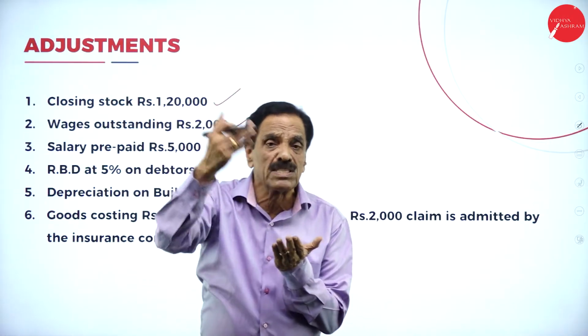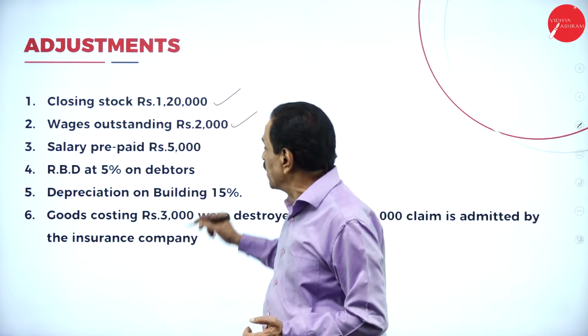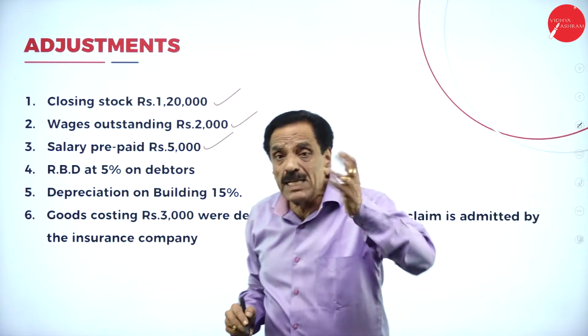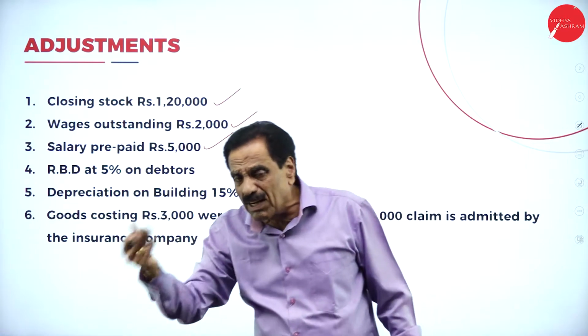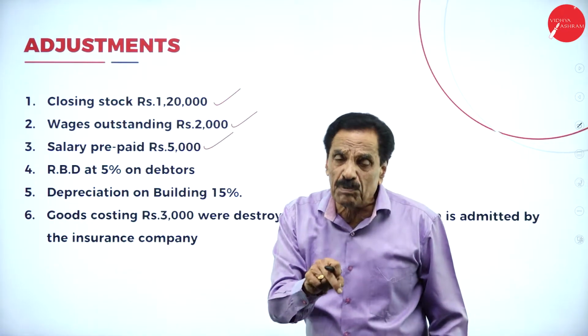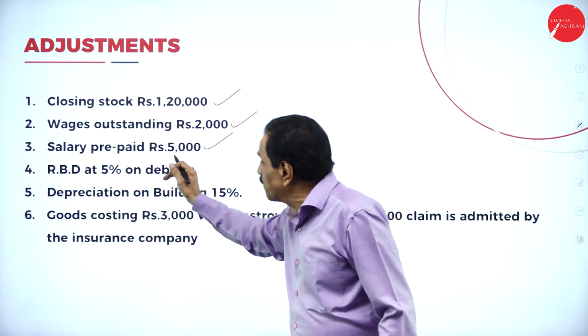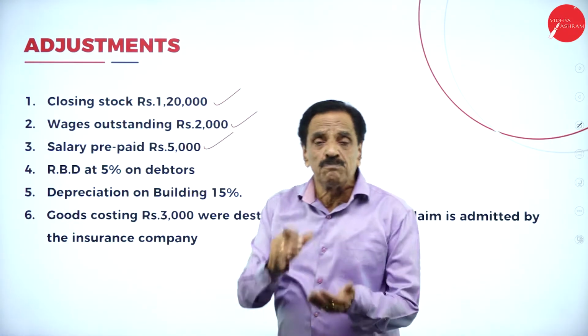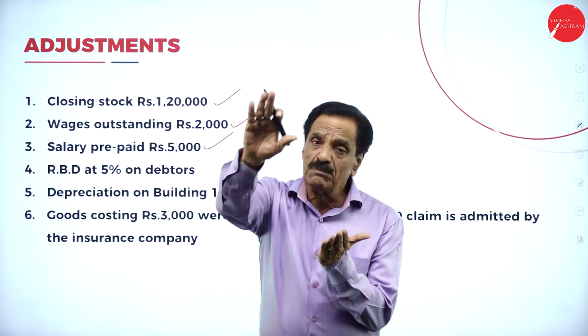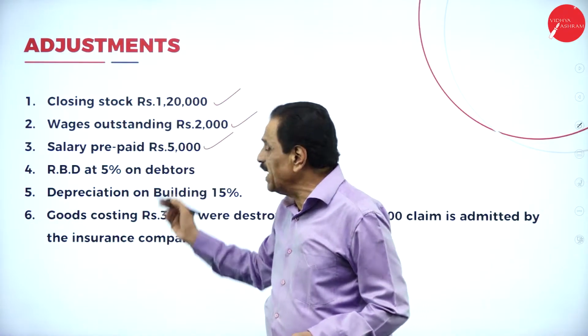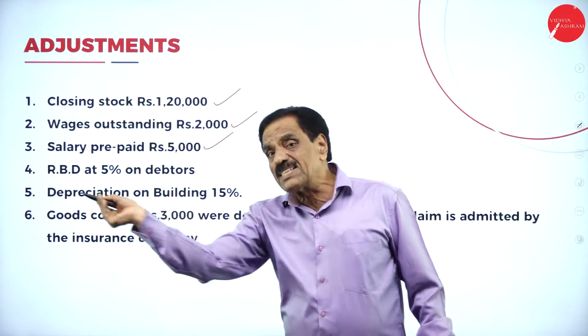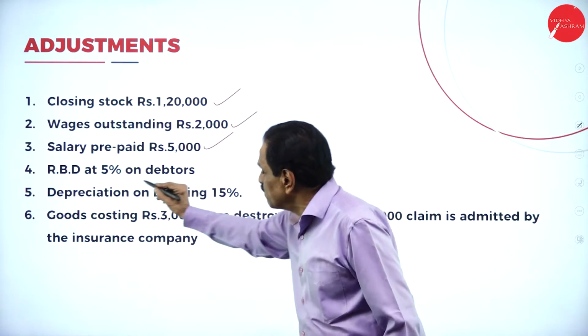Salary prepaid, paid in advance. Deduct from salary in the profit and loss account, then asset side of the balance sheet. Wages outstanding, add to wages, liability side of the balance sheet. Prepaid, deduct from salary, asset side of the balance sheet.